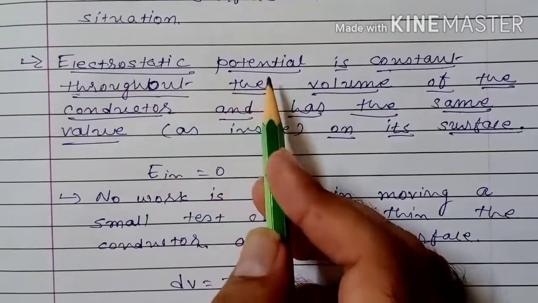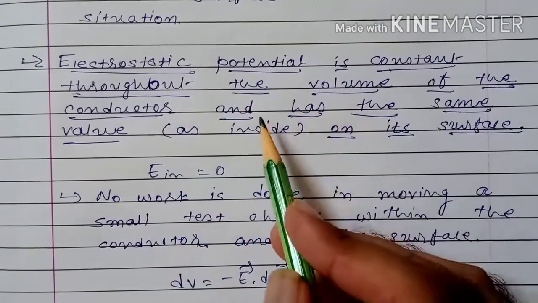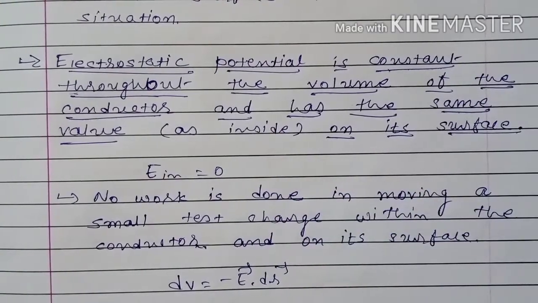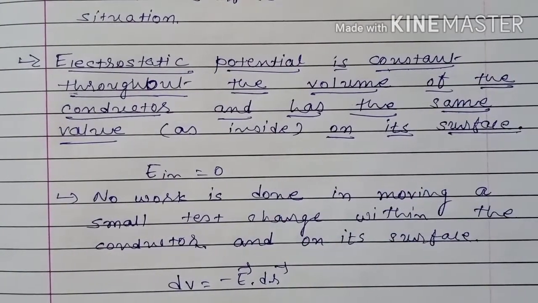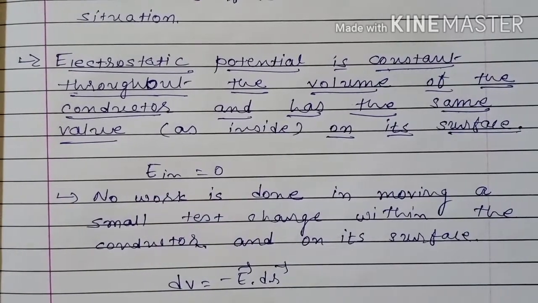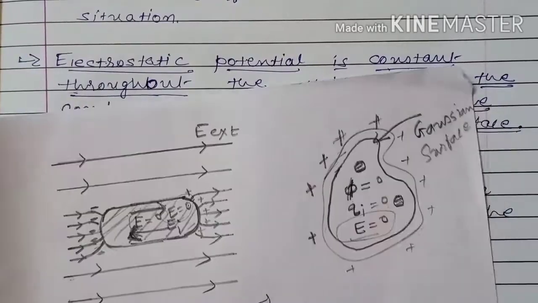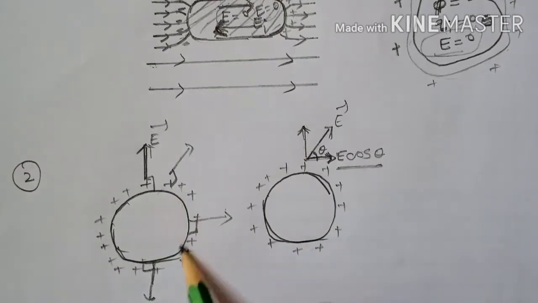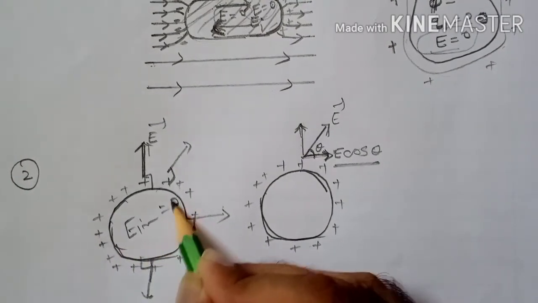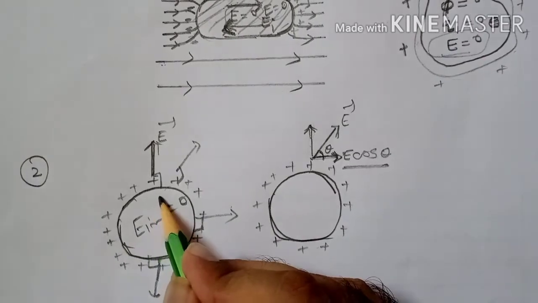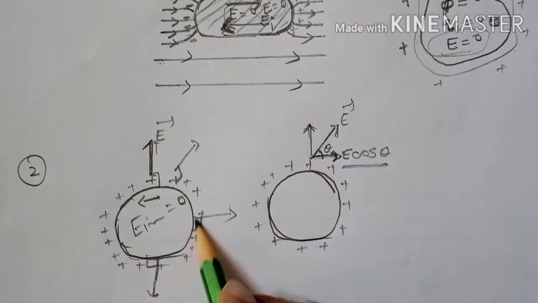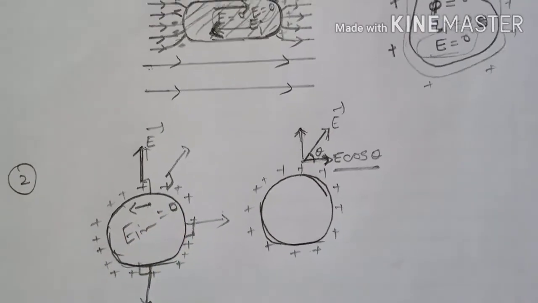Next, electrostatic potential is constant throughout the volume of the conductor and has the same value as on its surface. Electric field inside the conductor is 0. Already we have studied that electric field inside the conductor is 0. It means for any conductor, electric field inside the conductor is 0, so no work is done in moving charge from one place to another inside the conductor or on the surface of the conductor.